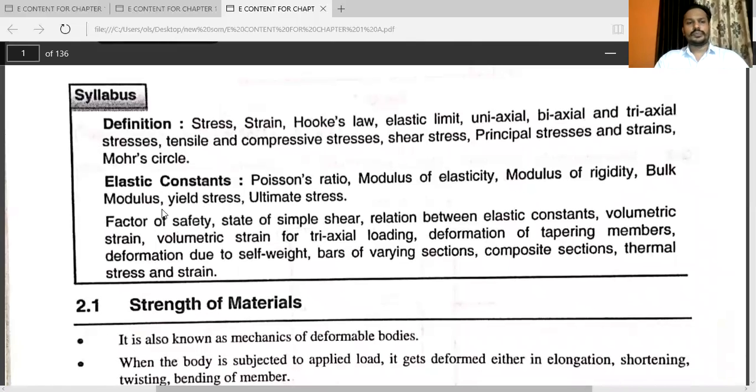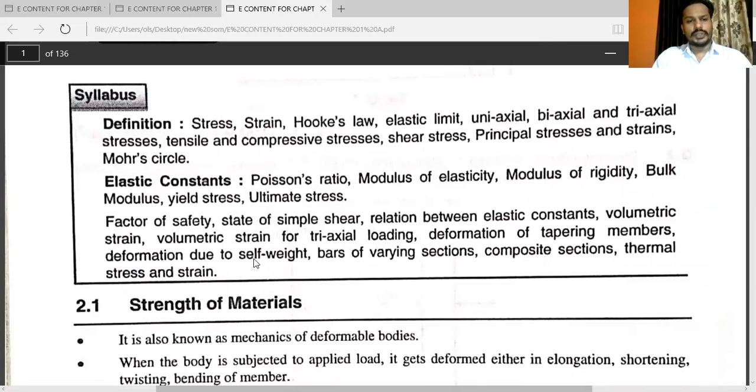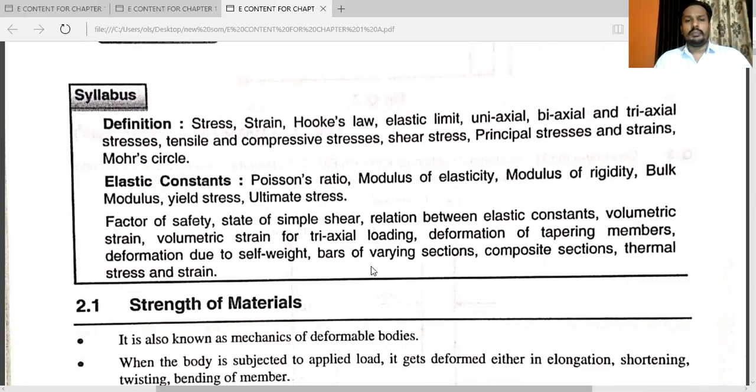See, few important points are there which are required to solve the problem. What is meant by factor of safety, state of simple shear, relation between elastic constants, volumetric strain for triaxial loading, deformation of tapering members, deformation due to self-weight, bars of varying section, composite section, and one more important topic, that is thermal stresses and strain.